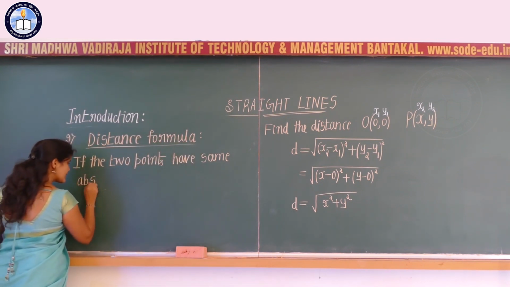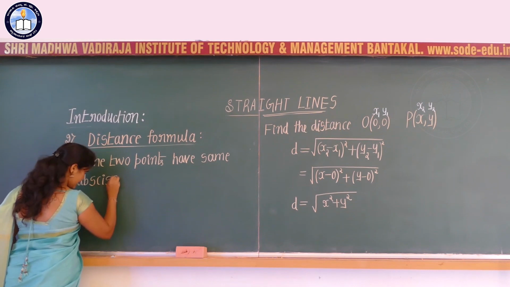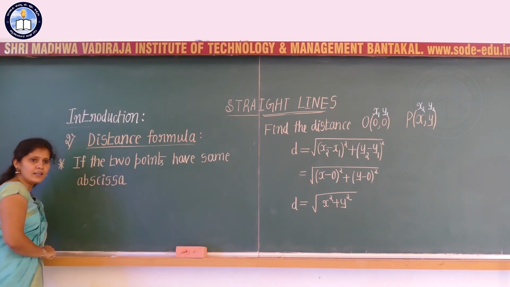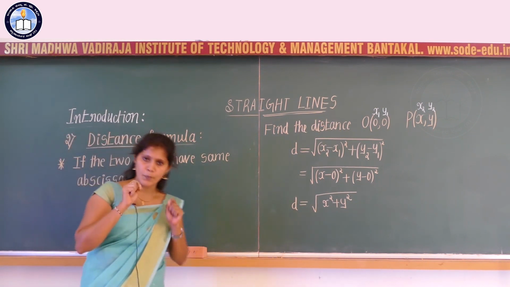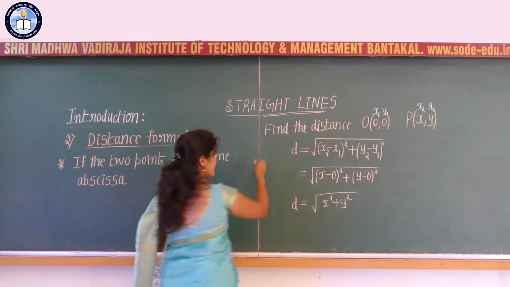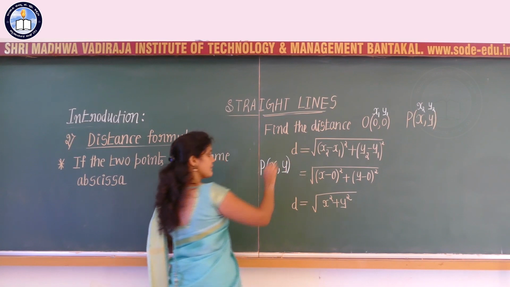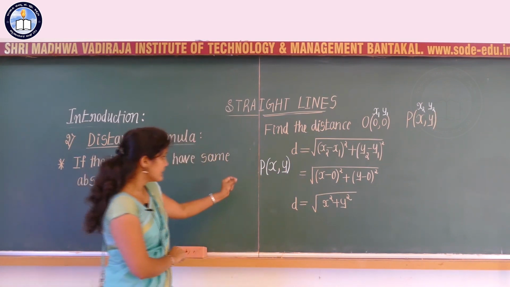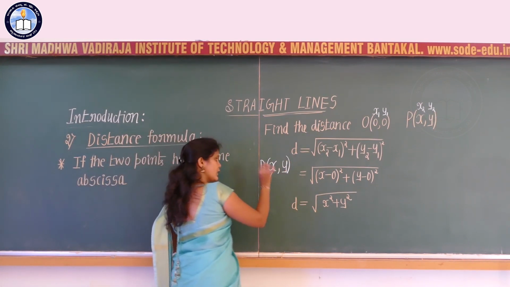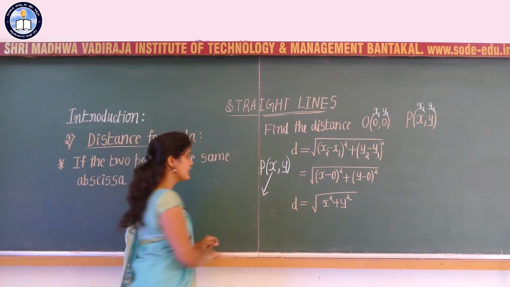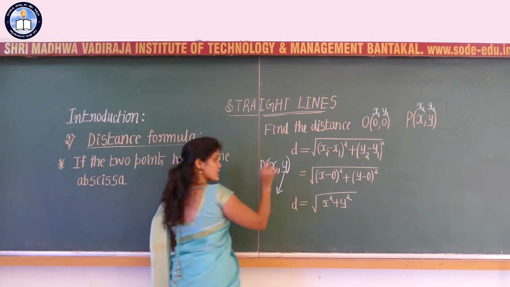What is meant by abscissa? If we are representing a point P with the coordinates x comma y, then this x coordinate we can call abscissa, and the y coordinate we can call ordinate.